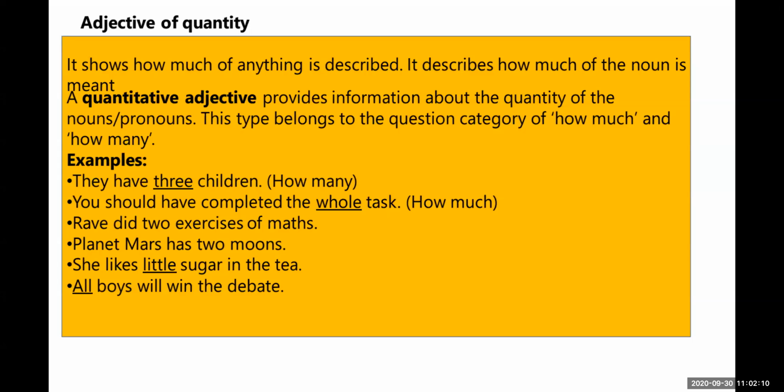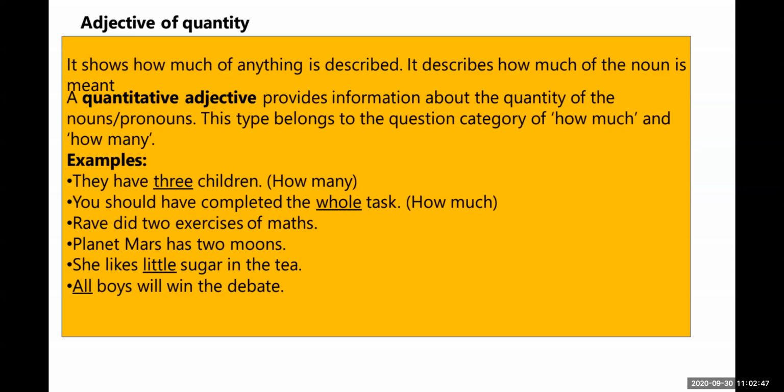Let us see an example. They have 3 children. If you ask a question, which question will you ask? How many children? You will get the answer, 3 children. So this word 3 shows the quantity of the children. It is a quantitative adjective, describing the quantity of the noun, that is children.